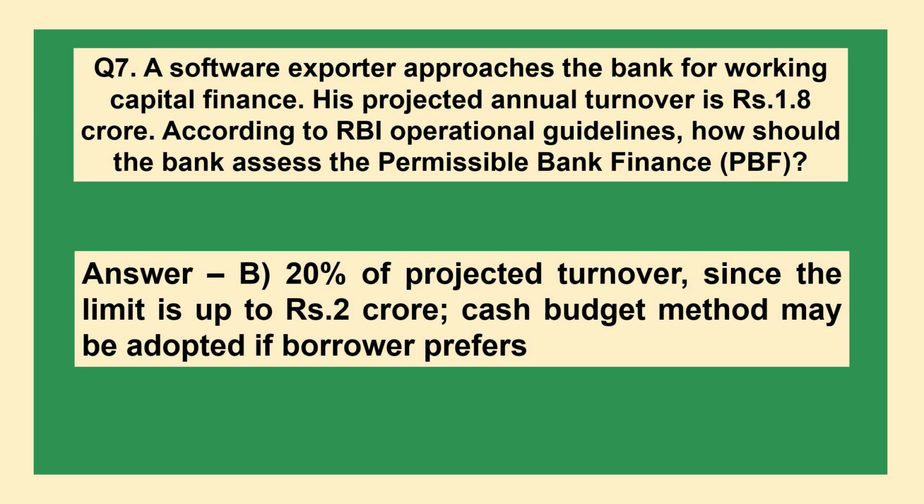The answer is option B. 20% of project turnover, since the limit is up to rupees 2 crore. Cash budget method may be adopted if borrower prefers.